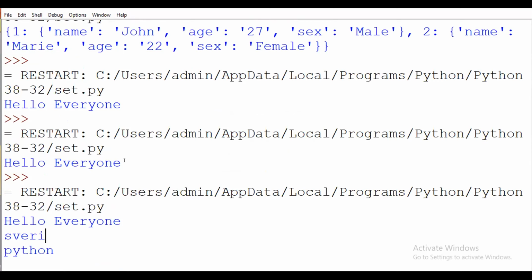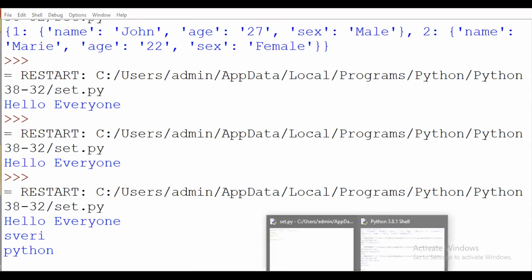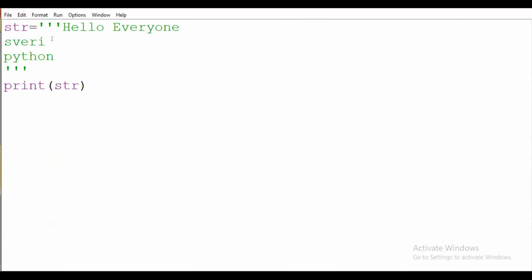The output of the single quote and double quote will be the same, but here I am writing the triple quote. That time suppose I am dividing my lines, like here after that I am adding something. Suppose we want to display our string with a specific sequence or specific lines, like here I am writing hello everyone, Siri, Python, like that.